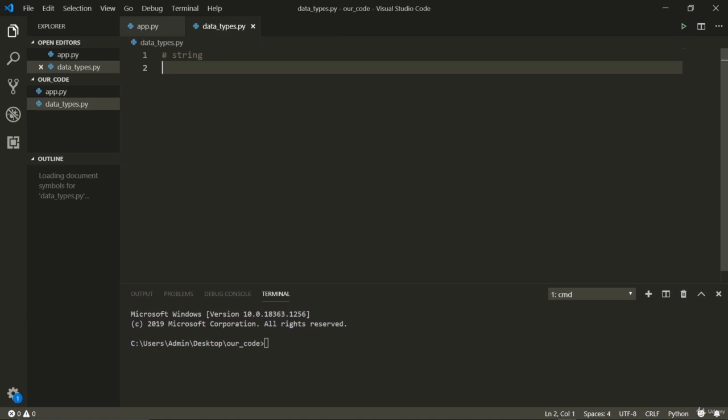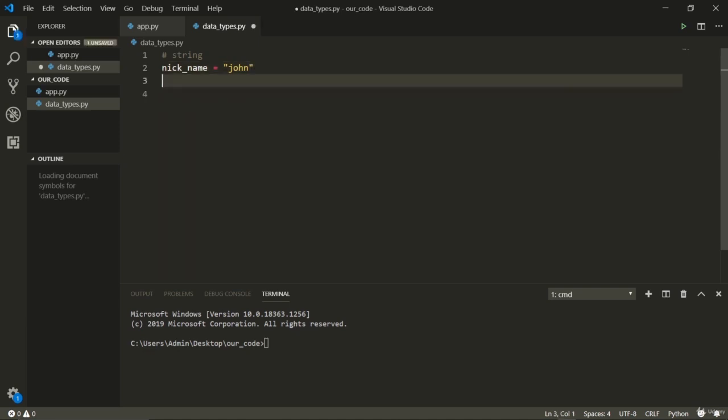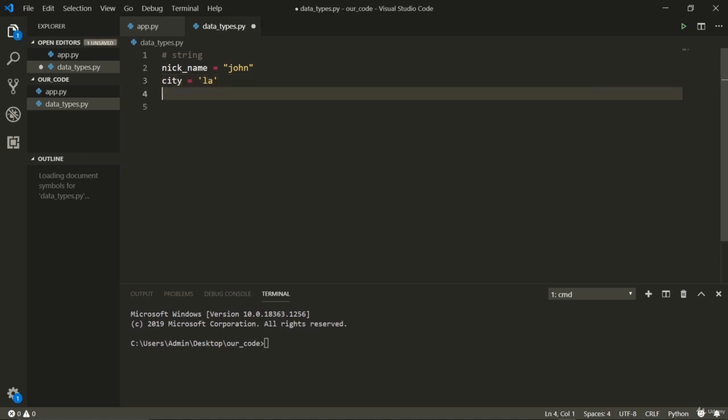So let's discuss string. Strings can be stored in double quotations or single quotations. For example, if I want to store my nickname and call it John, I can use double quotations to store a string, which is just a group of characters. And I can also wrap it in single quotations. It's very simple. We're going to discuss this in detail in the next coming lectures.